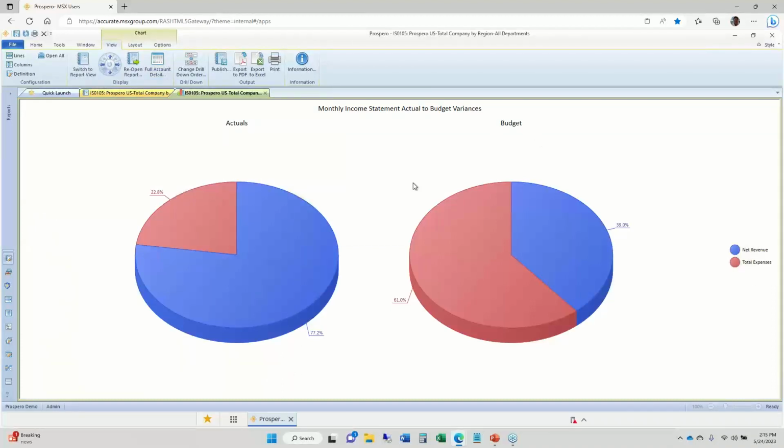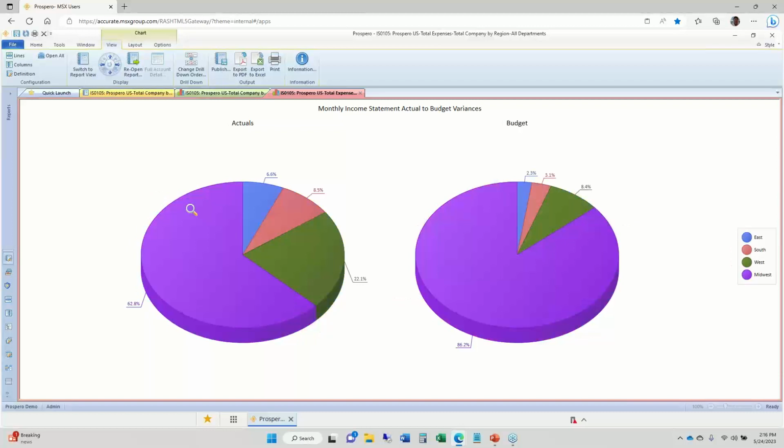If I hover my cursor over any parts of the pie, it pops up, shows me what that data represents. The blue is for net revenue, about 1.4 million, or about 77% of the total of this pie here. Same thing on the left for the red part of the pie. Total expenses, about $420,000, about 22% of the total there. And you do have drill down on these charts and graphs inside Prospero. So if I double click on total expenses, that drills down through that part of the pie and shows me where those balances came from. I can see it's from the Midwest, East, South, and all the dollars and percentages for that breakdown.